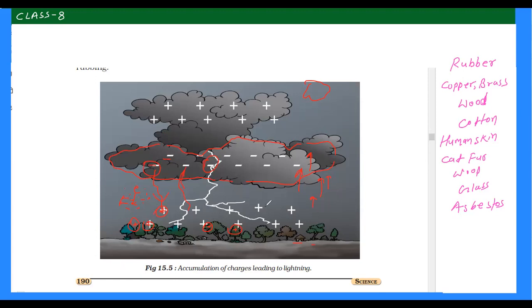We say it as lightning, right? So lightning is a phenomenon in which the charge of a cloud gets discharged on the ground. Is it clear?